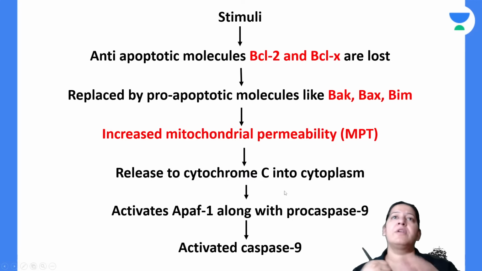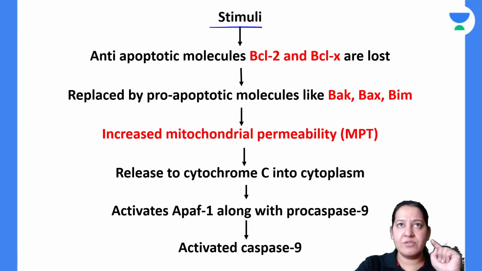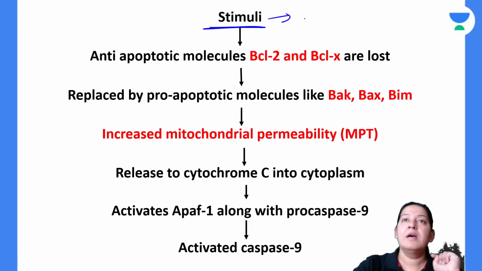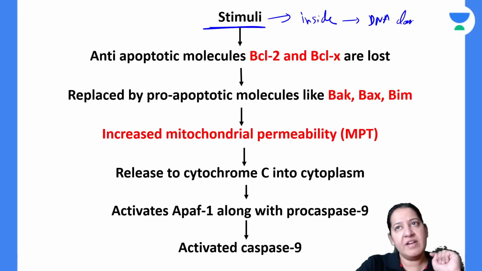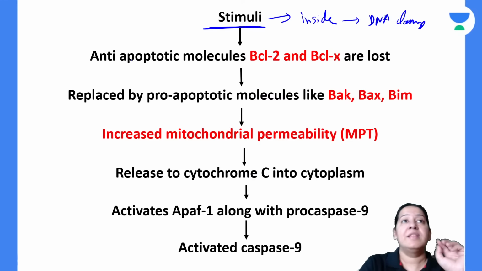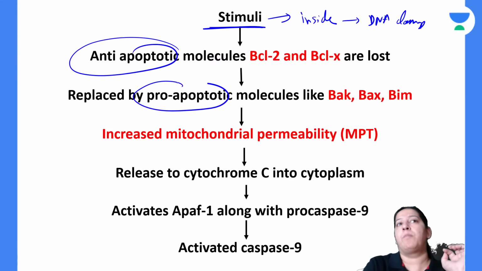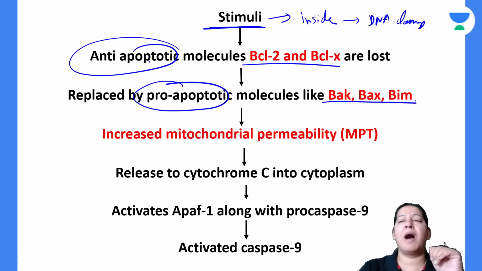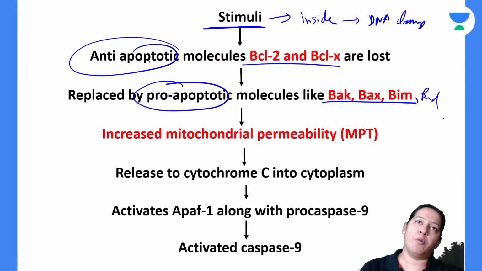So the same thing is written in front of you. Whenever the cell is receiving a stimulus, what is the stimulus here? Sufi, what is the stimulus here? The stimulus here is coming from inside. It is DNA damage. So whenever DNA is damaged beyond repair, the anti-apoptotic proteins are replaced by pro-apoptotic proteins. What are anti-apoptotic? BCL2, BCLX, MCL. And they are replaced by pro-apoptotic: BAX, BAD, BIM, BAK.